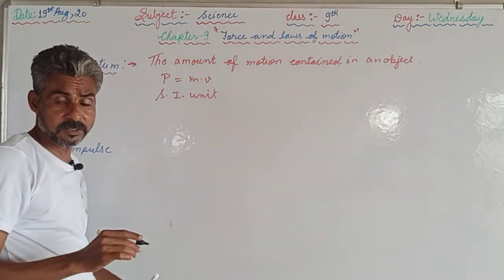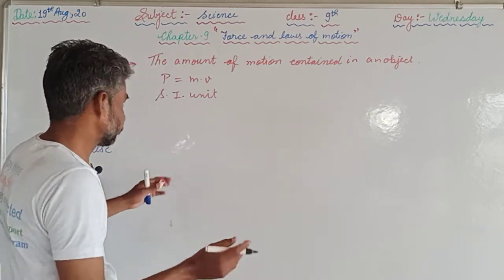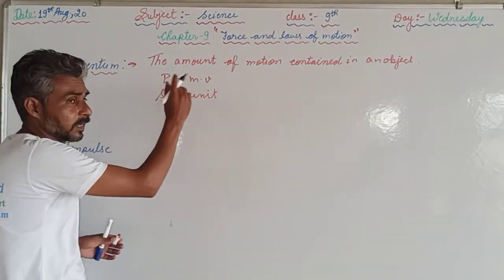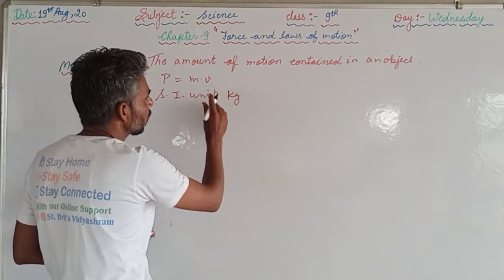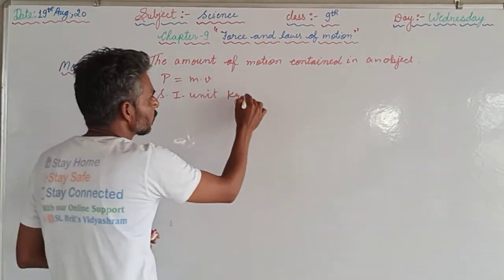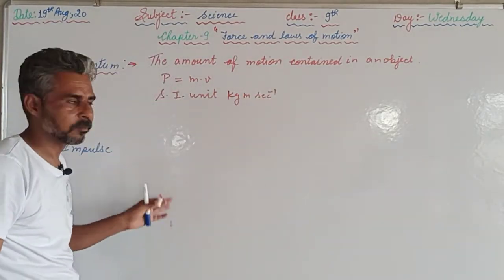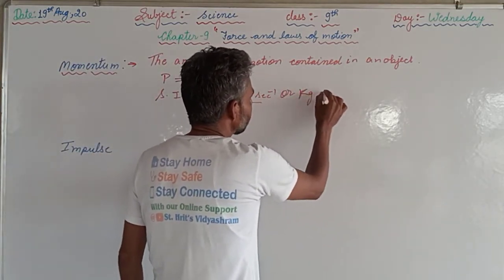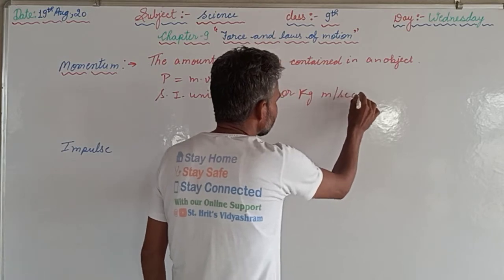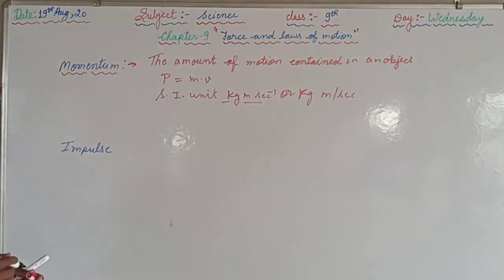we can, there is no need to cram that up. We are not supposed to learn that by heart. If we know the formula, we can find out the SI unit. SI unit of mass is kilogram. SI unit of velocity is meter per second or meter second minus 1. Both are right. We can write like this or kilogram meter per second. Both are right. So, this is the SI unit of momentum, and the definition of momentum is the amount of motion contained in